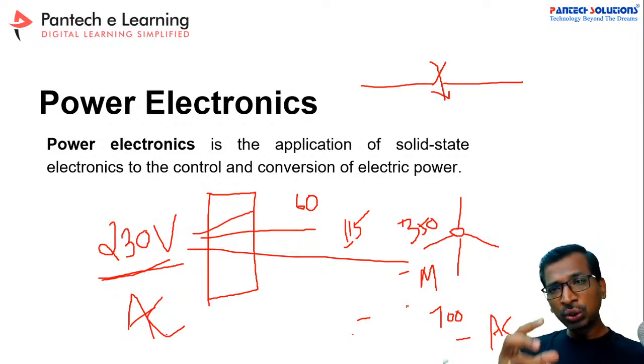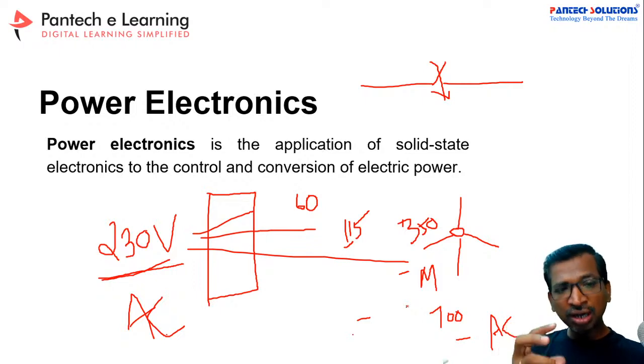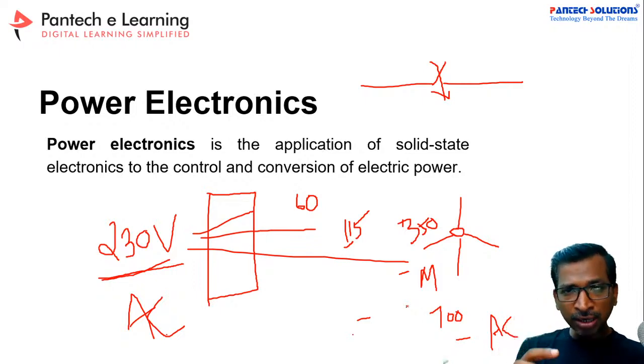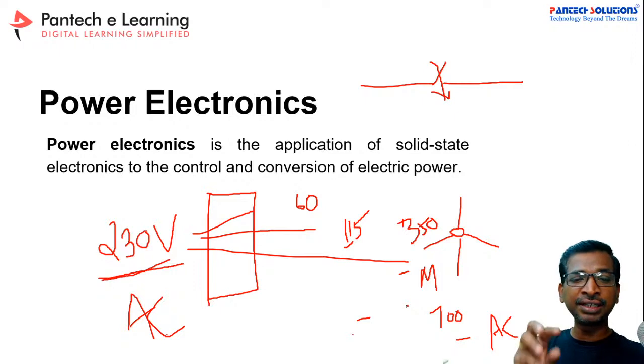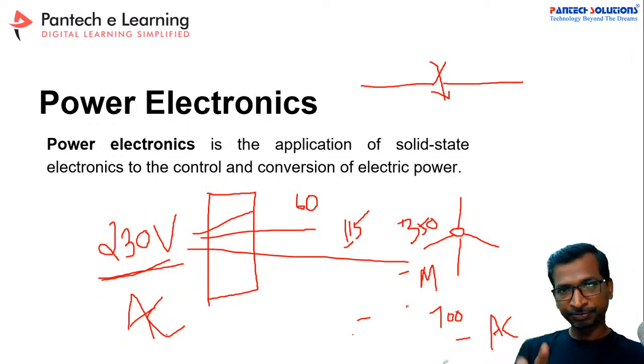For that we are going to use one black box. That black box is called power electronics. Inside the black box there will be solid state electronics.